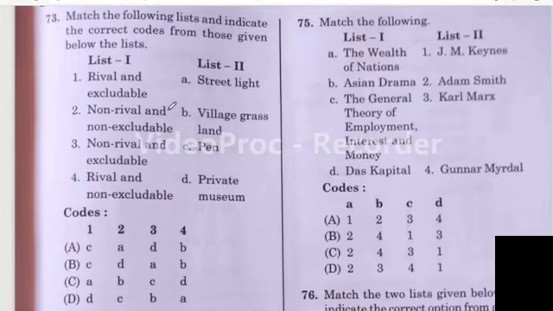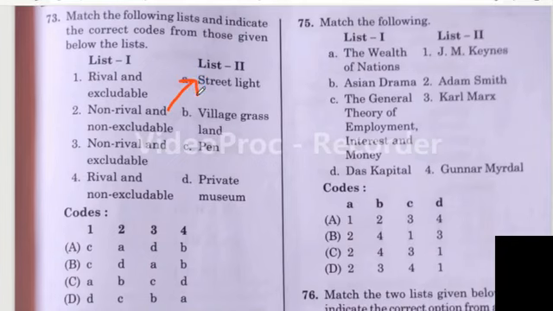Non-rival and non-excludable means street light. As we all know, it is a pure public good, non-rivalrous and non-excludable. Yes, 2 is A. There is only one option, that is 2 is A. So option A is the correct answer.